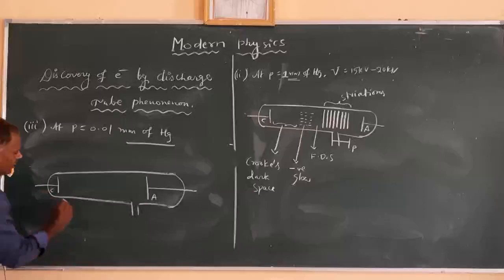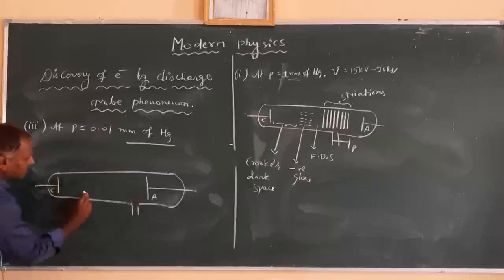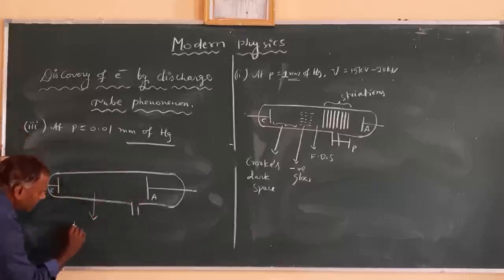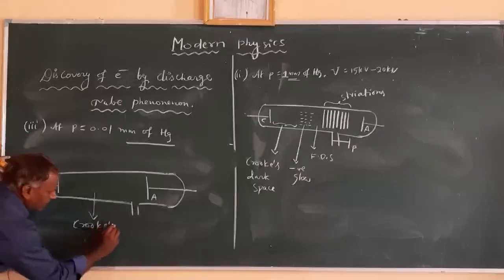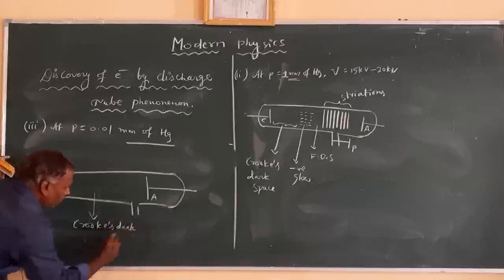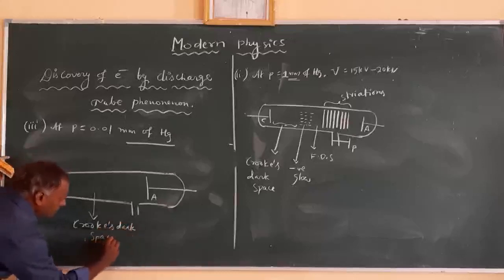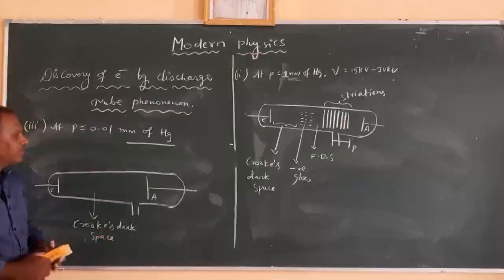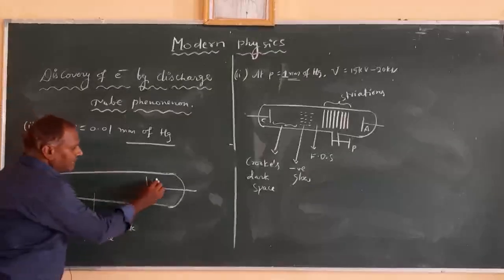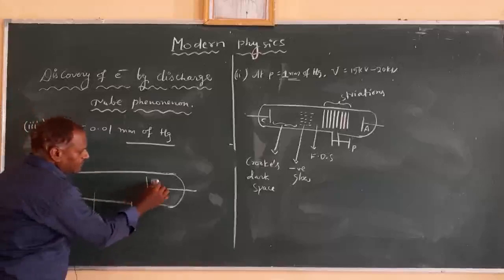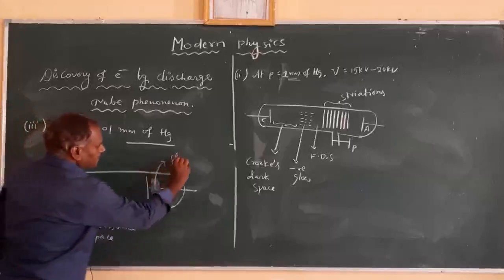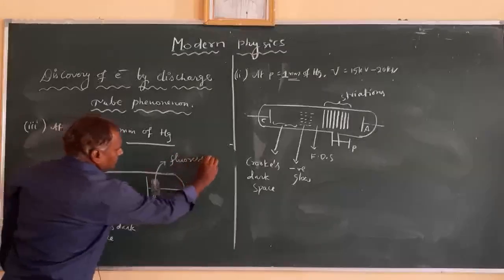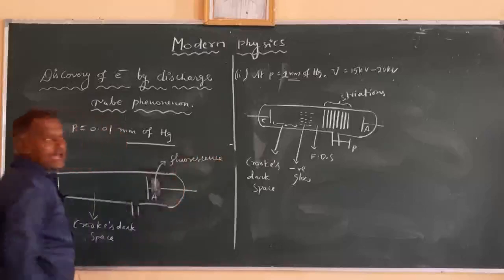So the discharge tube is completely dark, and that is formed as the Crookes dark space. The total discharge tube is observed as dark, which is named the Crookes dark space, except one region where, behind the anode, you can see there is a fluorescence. There is a fluorescence behind the anode.